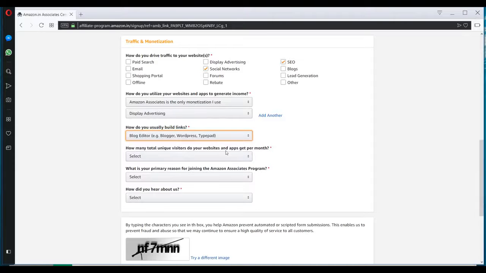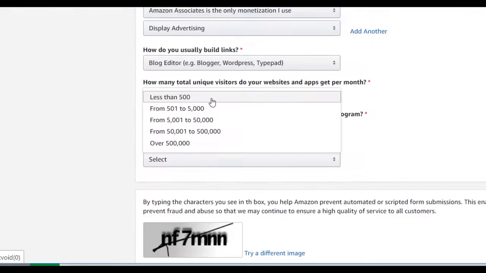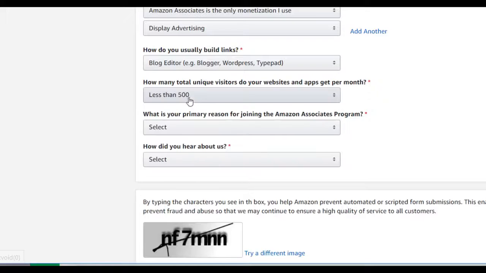How many total unique visitors do your website and apps get per month? Although your website is new, you only have a few articles on your website, and also you have not started doing the SEO. So you might be receiving less than 500. So you can mention this, less than 500.